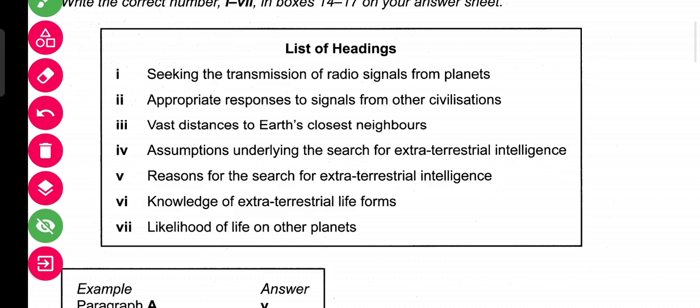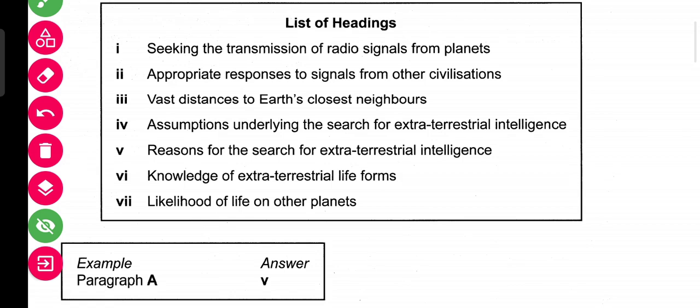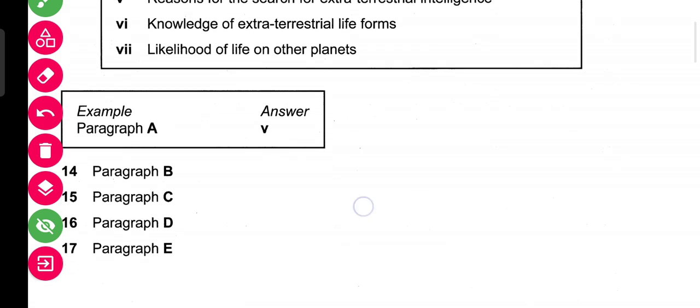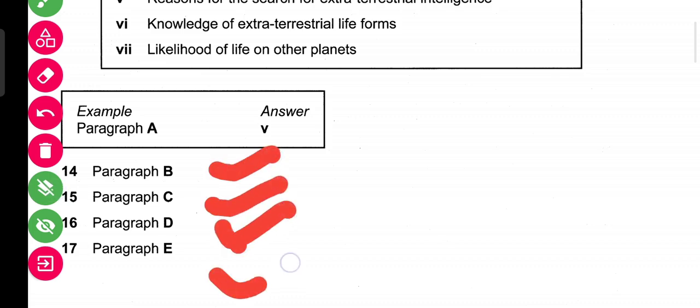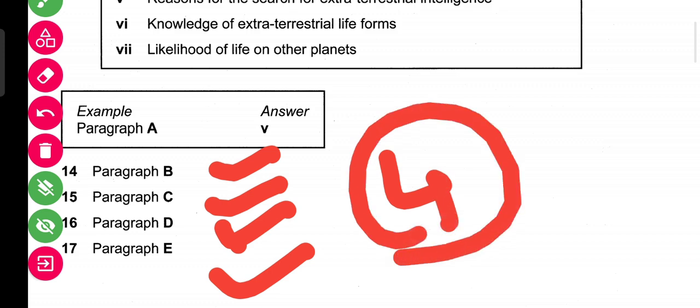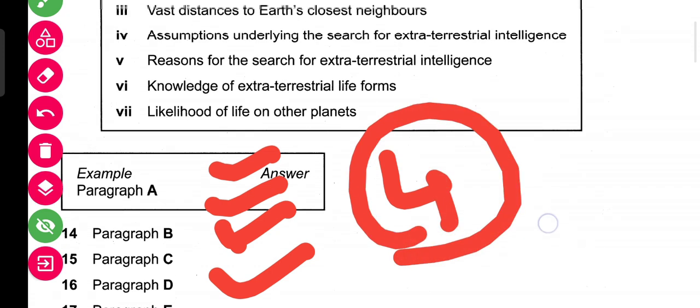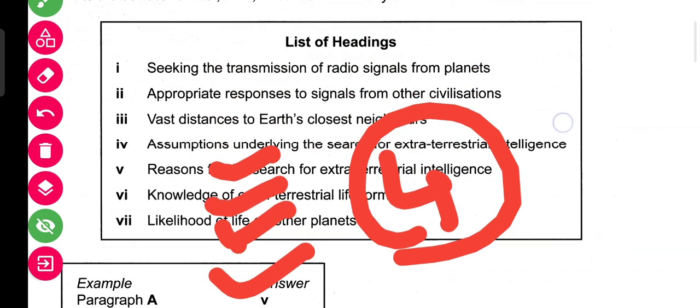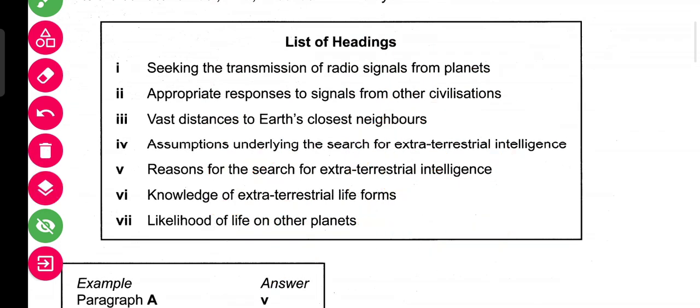Number 6, knowledge of extraterrestrial life forms. And number 7, likelihood of life on other planets. It means there is one paragraph in which it is assumed that there can be life on other planets also. Okay, so now we have to read paragraph B, paragraph C, paragraph D and the last paragraph E. We will be doing these 4 questions only, in which we will get to know about this list of headings that we have. Okay, so let's read.